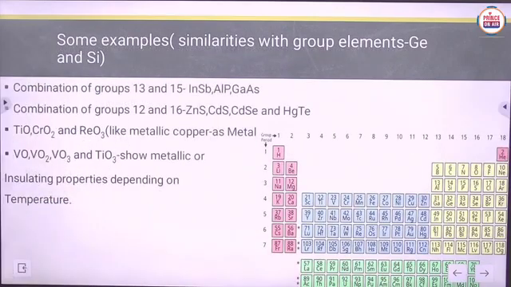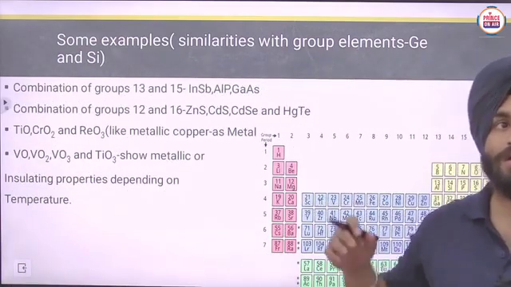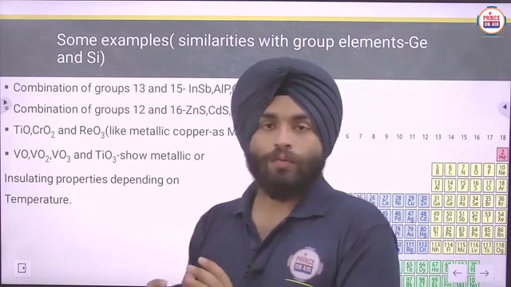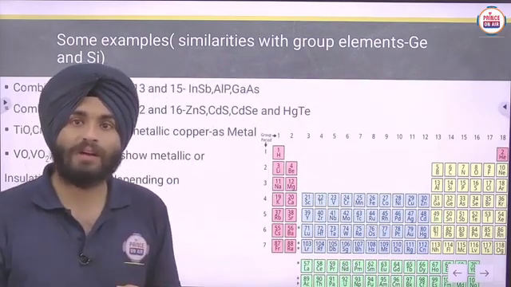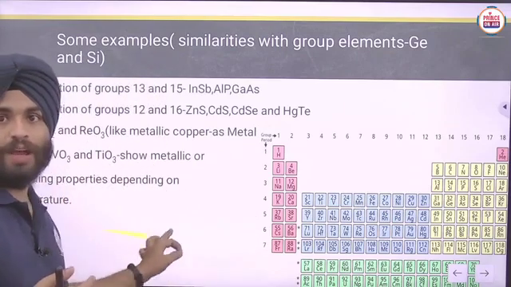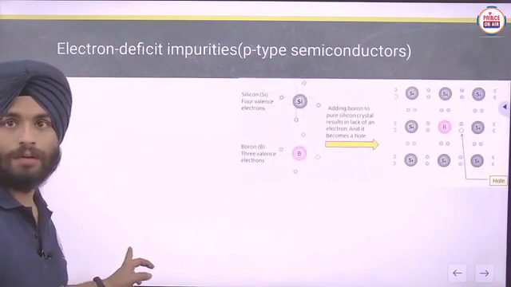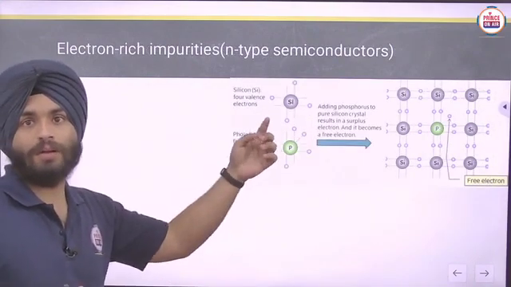Now, some examples that are similar to the group 14 elements, germanium and silicon. If you want to make semiconductors, how can we make them? The last types we discussed, P-type and N-type. Here we have taken silicon as an example.